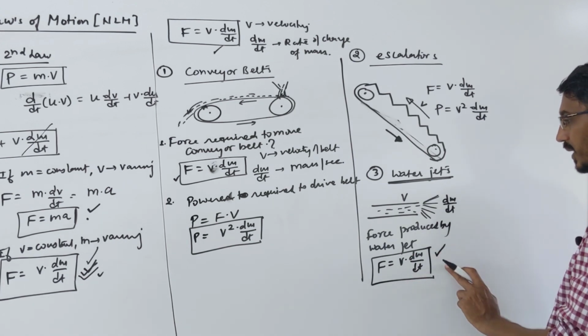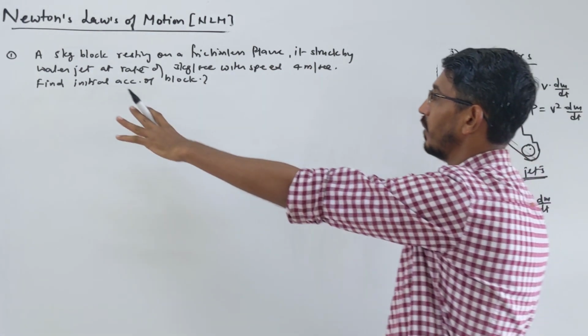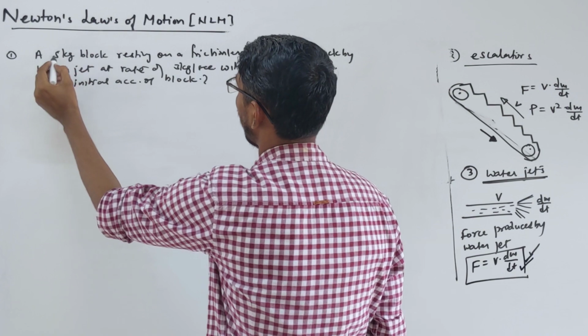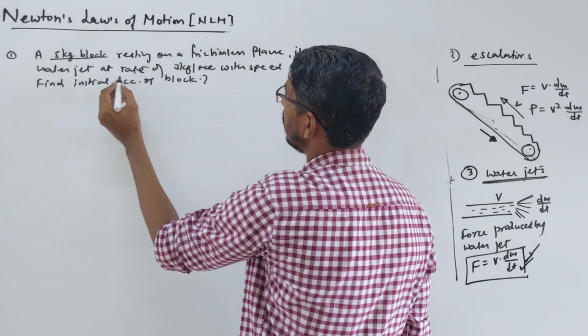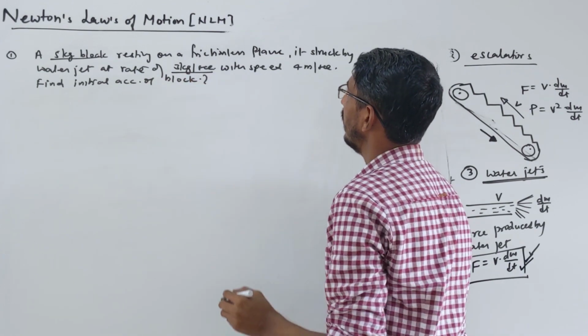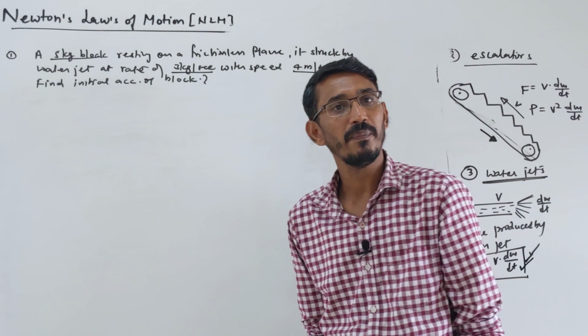One more question was asked on this. Let me talk about that. So for the force produced by a water jet, we'll use this formula. The direct question was asked like this one, and one more question was asked here. Listen, look at this question. A 5 kg block resting on a frictionless plane is struck by a water jet at the rate of 3 kg per second with a speed of 4 meter per second. Calculate the initial acceleration of the block.